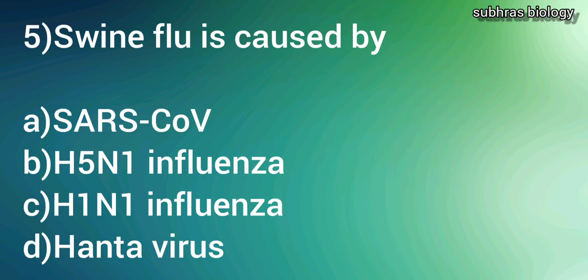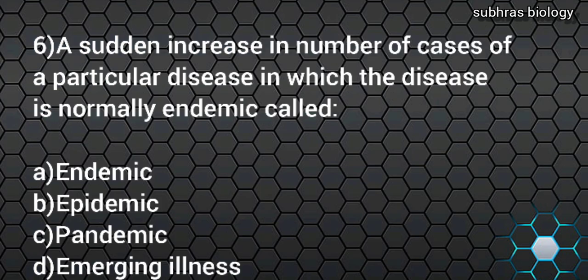Swine flu is caused by, first SARS-CoV, it means severe acute respiratory syndrome coronavirus, second H5N1 influenza, third H1N1 influenza and fourth hantavirus, and the answer is H1N1 influenza. Next, a sudden increase in the number of cases of a particular disease in which the disease is normally endemic is called as, first endemic, second epidemic, third pandemic and fourth emerging illness. So the answer is epidemic.